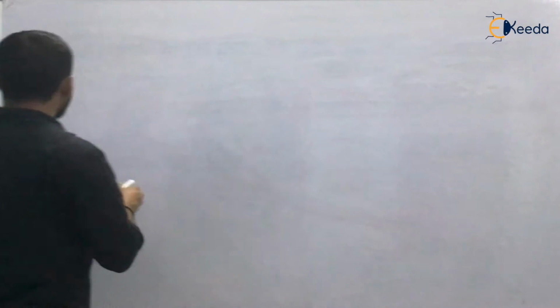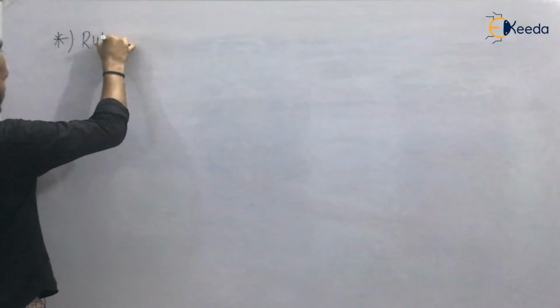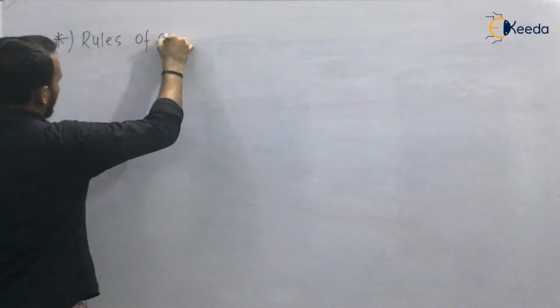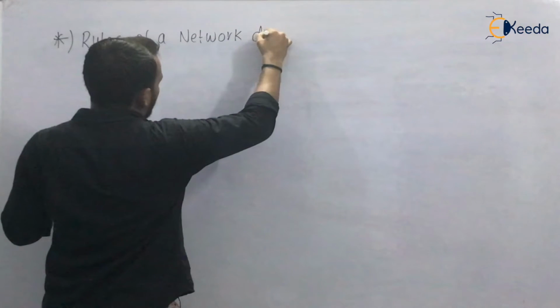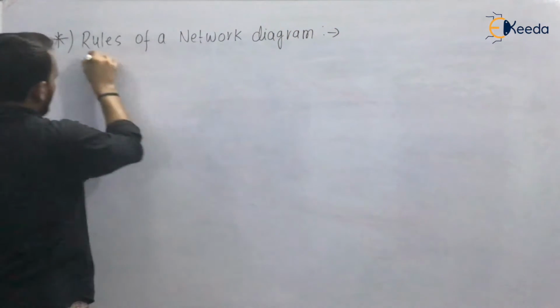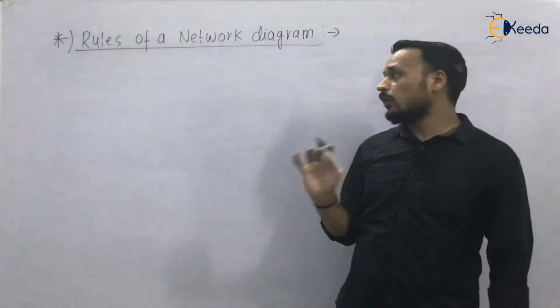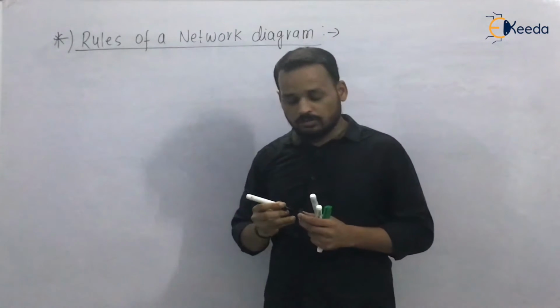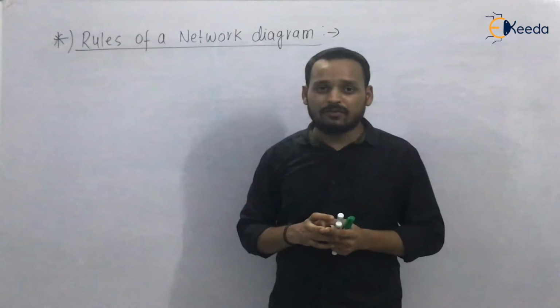So we will start the new topic, rules of a network diagram. If you are going to make the network diagram, then you have to follow a predefined set of rules.